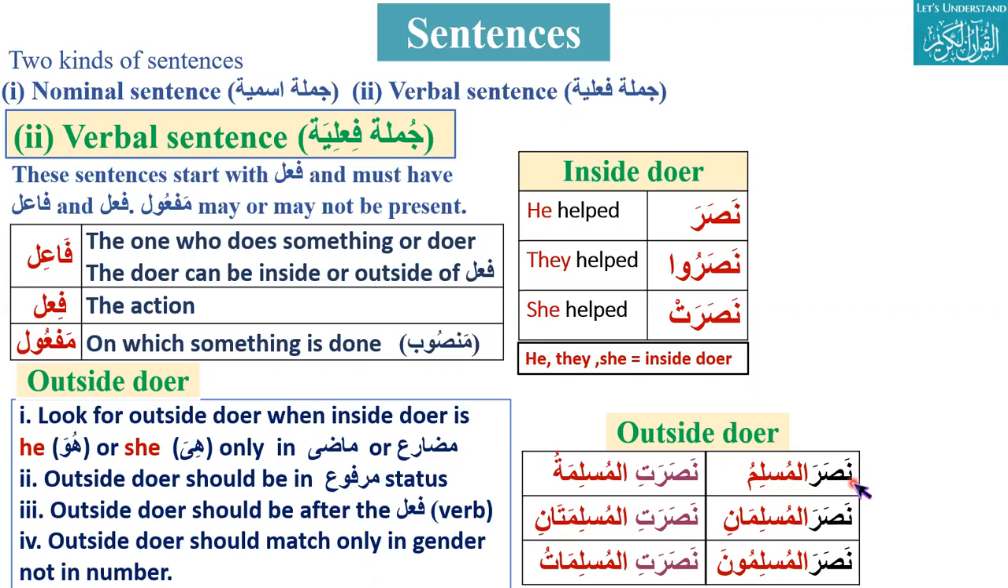Nasara means he helped, al muslimu. So for the translation, you have to start with the outside doer: Muslim helped, if it is marfu here. Similarly, nasara al muslimani, about two Muslims. Nasara al muslimuna, this is plural. And similarly for the feminine: muslimatun, muslimatani, and then muslimatun.